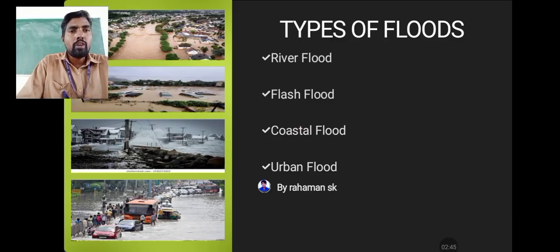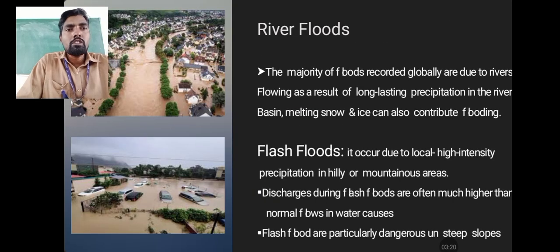Next, flash floods: sudden floods that happen in high elevation, high slope areas and rush down the slope. Coastal floods are floods in the sea-surrounding areas. Urban floods are floods in city areas, with pavements and concrete. Let me discuss them one by one. First, river flood.